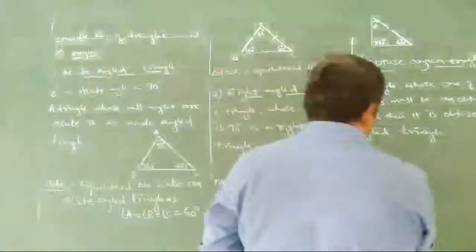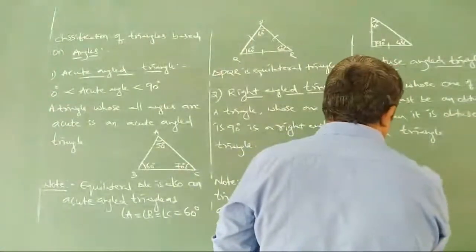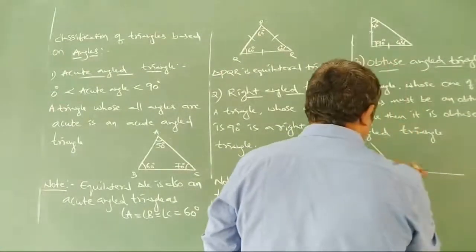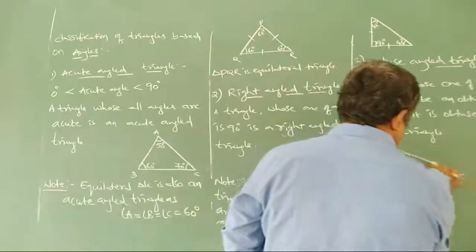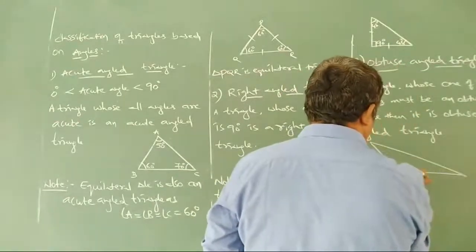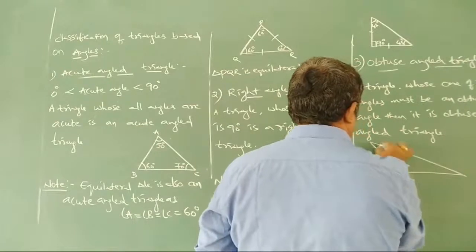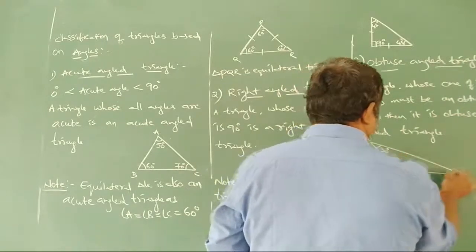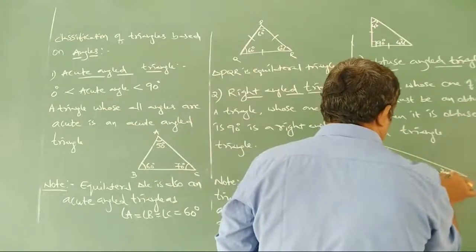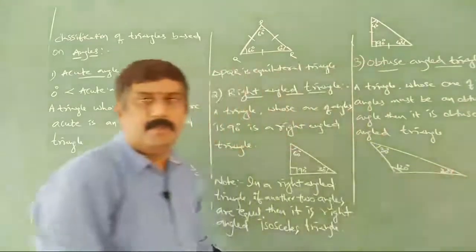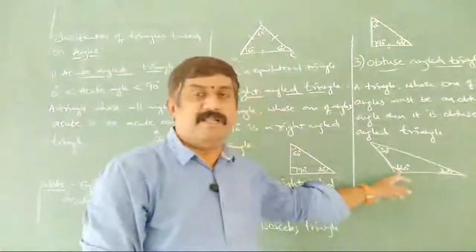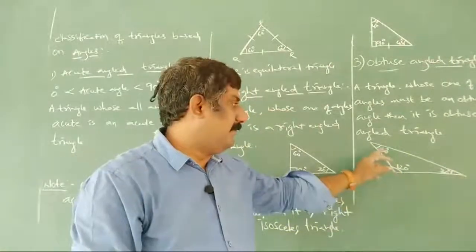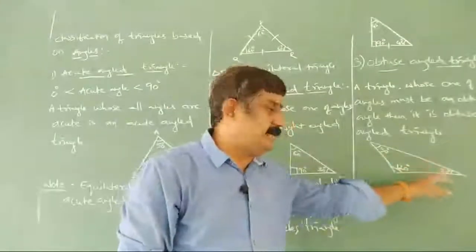Let us take a diagram here. Observe here, this is an obtuse angle, 120 degrees, and the other two angles we have here are 30 and 30.